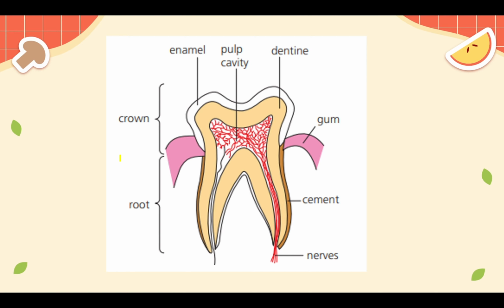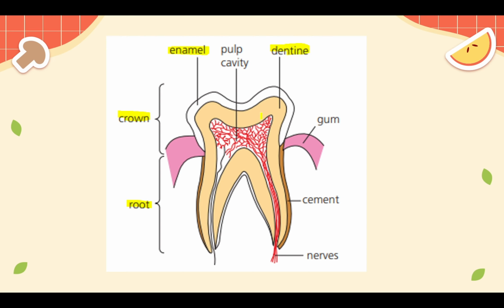The one that you can see when you open your mouth is known as the crown. The one that you cannot see is the root. And we have the outermost layer of your tooth, the white one, known as the enamel. It is one of the hardest tissues out there that can help you in eating and it can protect the layers under it.